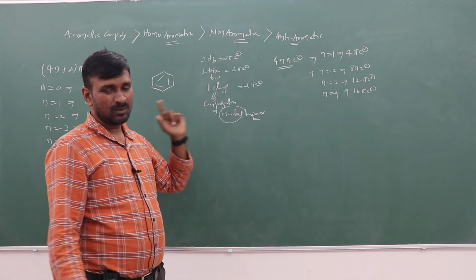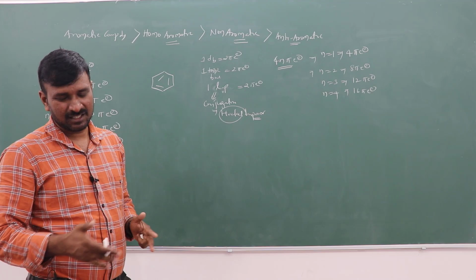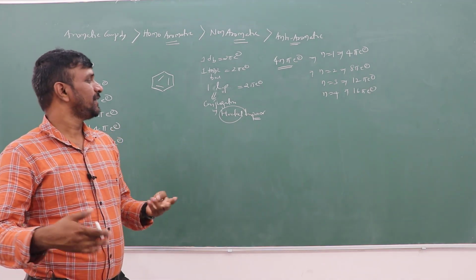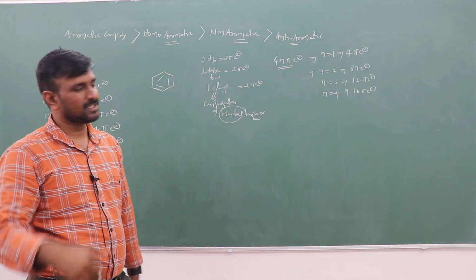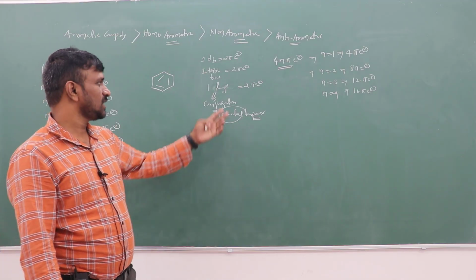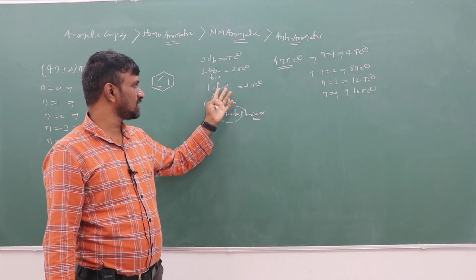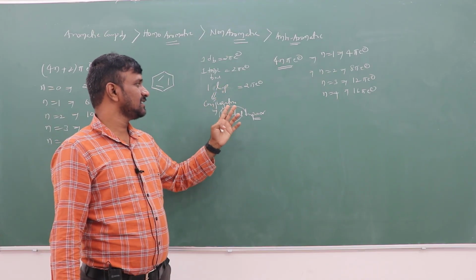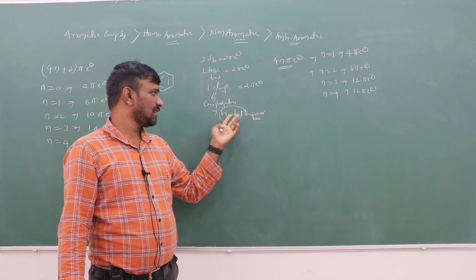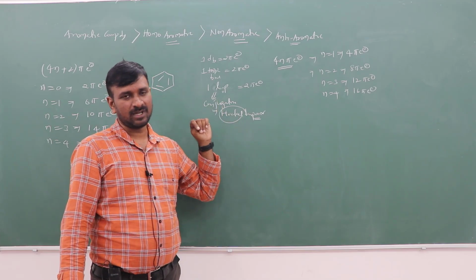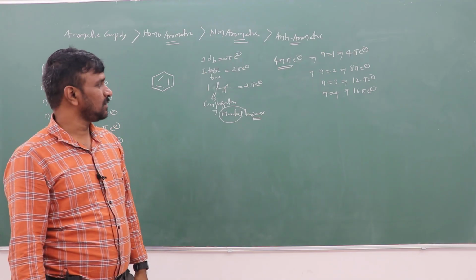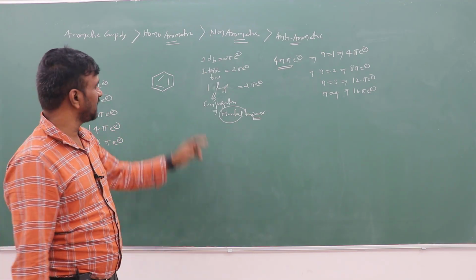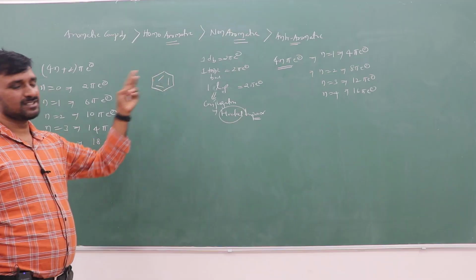Though it is a triple bond or double bond, if it is not participated in the continuous delocalization, that is a non-Hückel double bond. If it is participated in the continuous pi conjugation, that is a Hückel double bond. Similar to this, a lone pair, if it is not participated in the conjugation, is a non-Hückel lone pair, and you cannot consider that lone pair. If it is participated in the conjugation, then only those 2 pi electrons will be considered for the lone pair of electrons. Here, for this system, 3 double bonds are there.